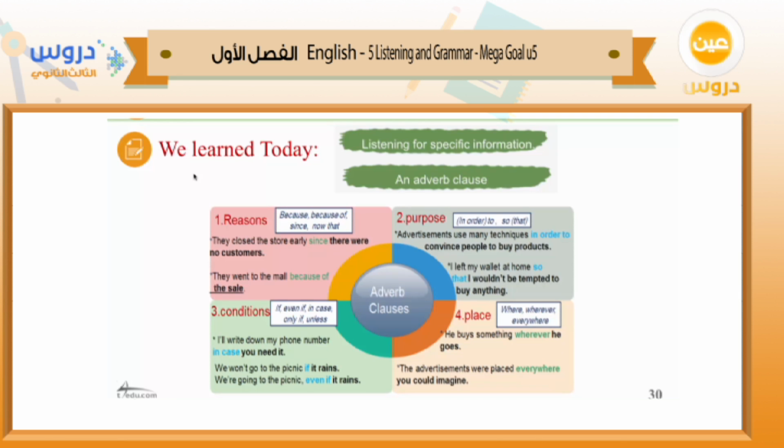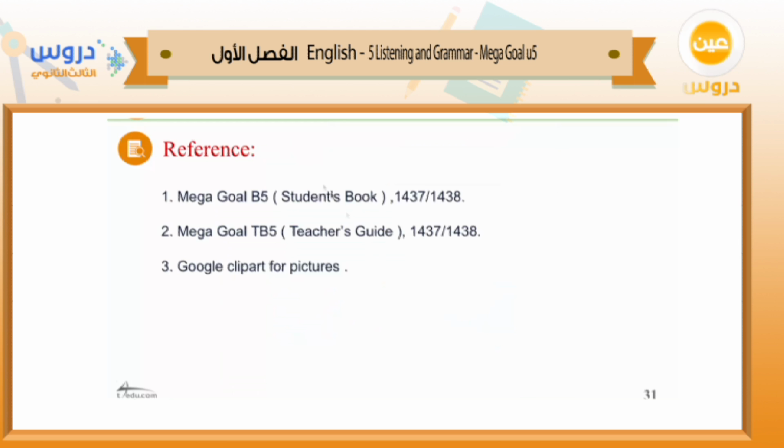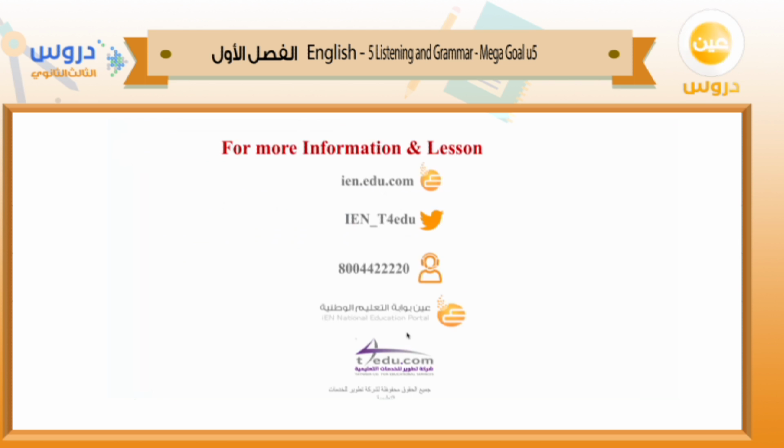We end up with the gist of our lesson today. We learned today listening for specific information about advertisements of two products, and an adverb clause that gives information about four categories: reasons, purpose, conditions, and place. And here for reference, you can go over the box and the clipboard of Google. And for more information on the lesson, you can contact the websites and the Twitter accounts and the number here.